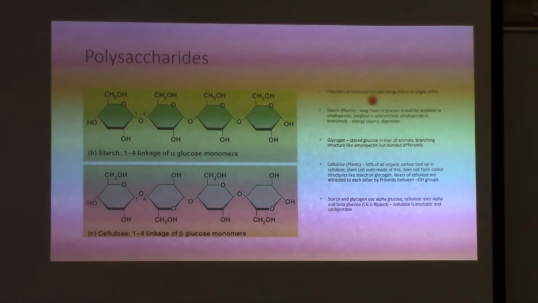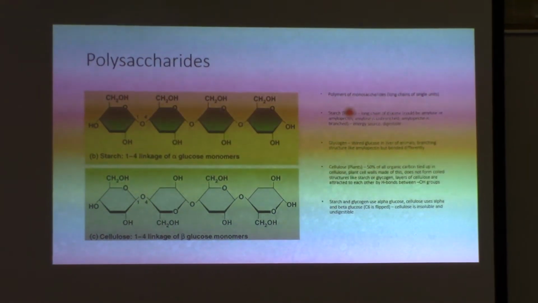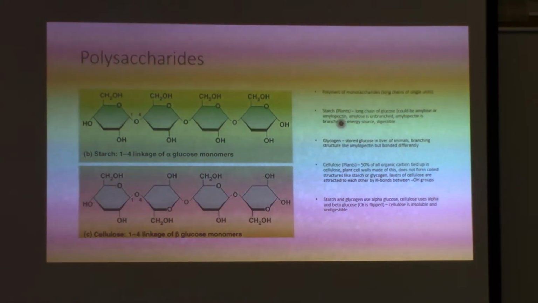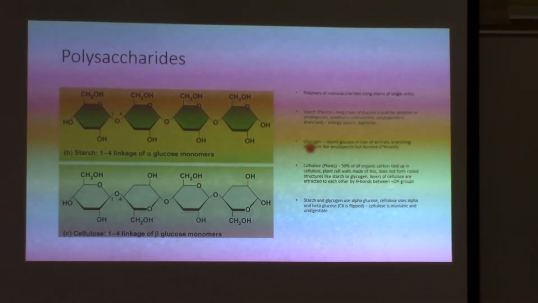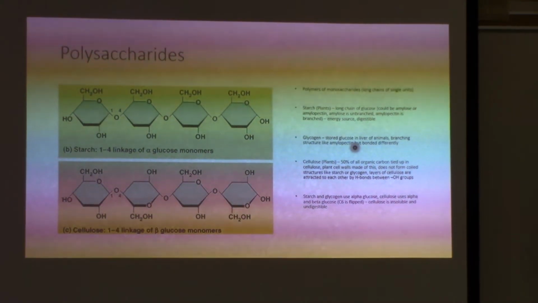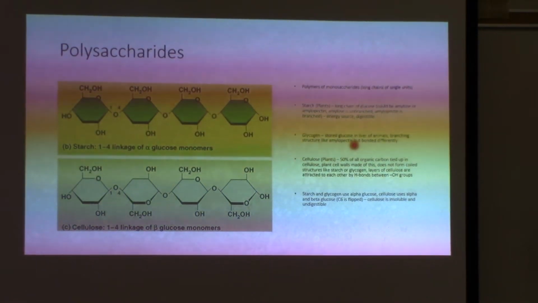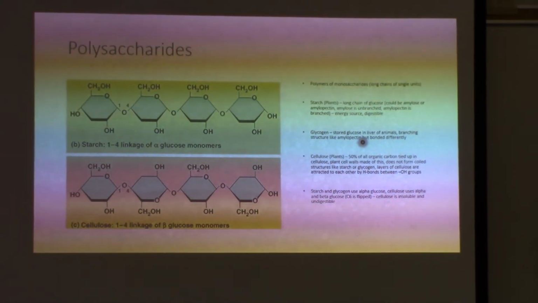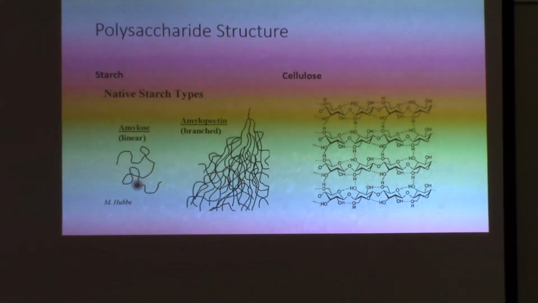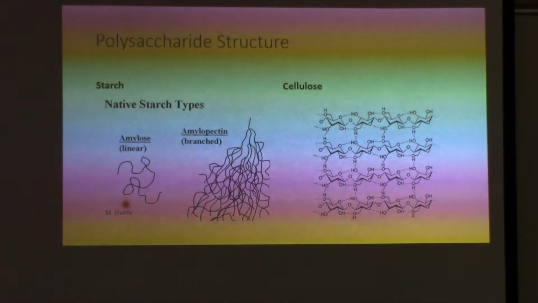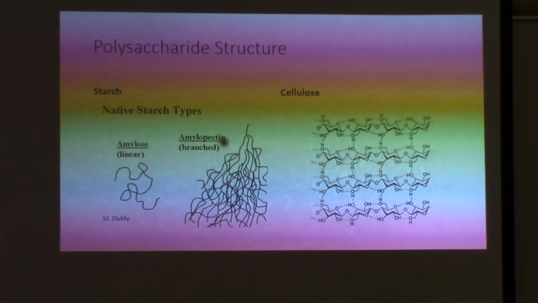So polymers of monosaccharides, right, are what these polysaccharides are. Starches are long chains of glucose. You have amylose and amylopectin, which are different types of starch. Glycogen is basically animal sugar. It's what's stored in your liver. Cellulose is fiber, and that's what makes the bark and the cell walls of plants. So just so you remember from Bio 20, amylose, this is vegetable sugar. Amylopectin is branched, which is why it's sweeter. This is what you'll find in fruit, right? Pectin is what we make jam out of.